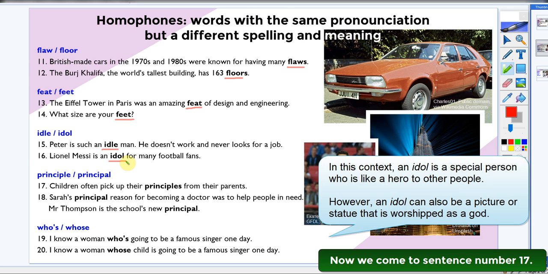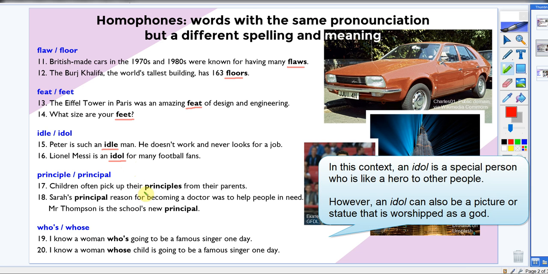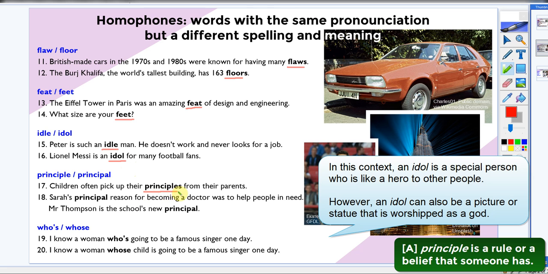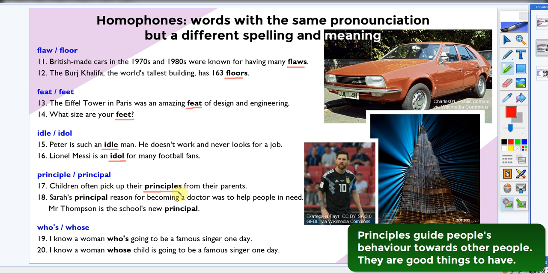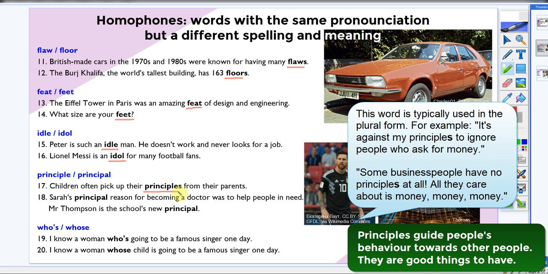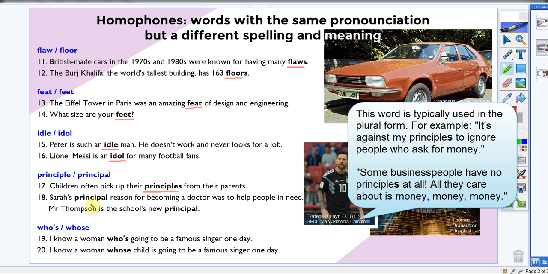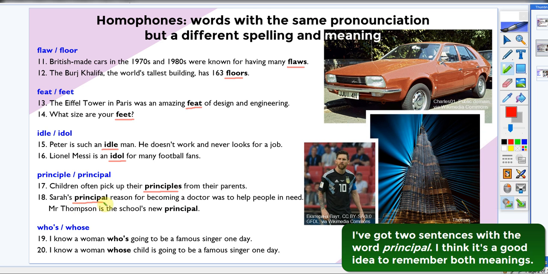Now we come to sentence number 17. A principle is a rule or a belief that someone has. Principles guide people's behaviour towards other people. They are good things to have. Now we come to number 18. I've got 2 sentences with the word principal. I think it's a good idea to remember both meanings.